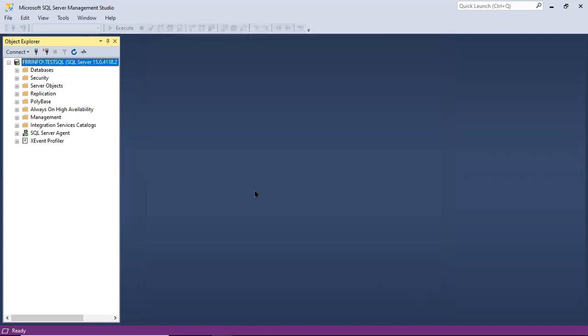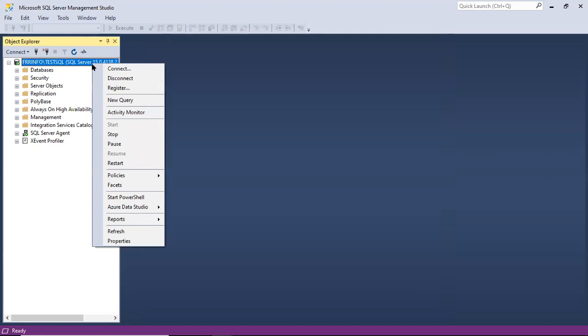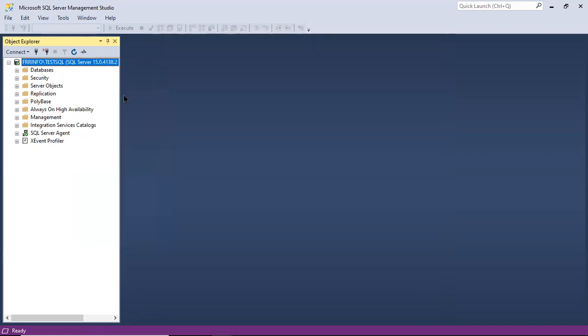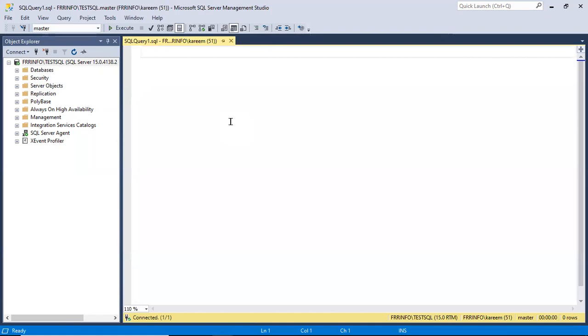In the same way, we can work with commands also. We have seen: right click on server name, new query. We can connect and work with the commands also. Already I have discussed, remember, simple commands are there which we can remember, 1-2 line commands.